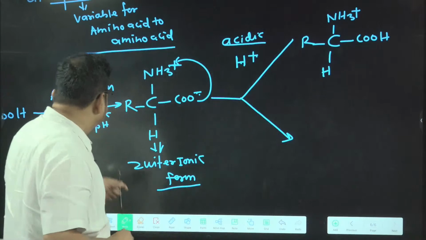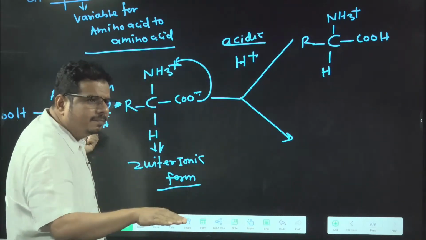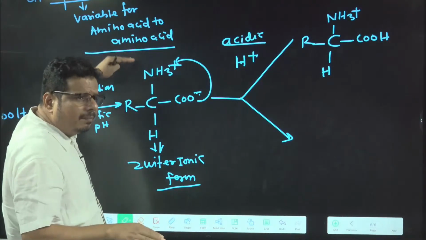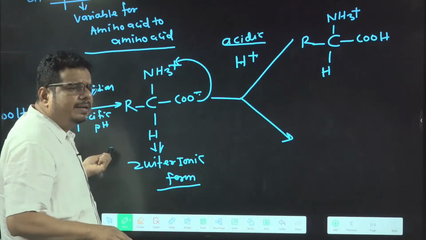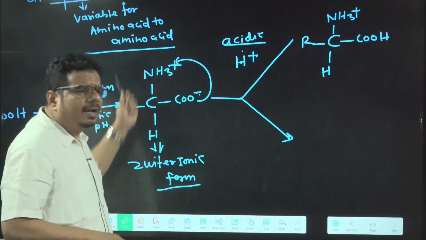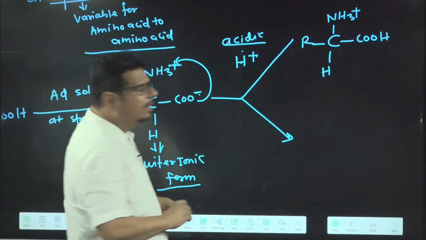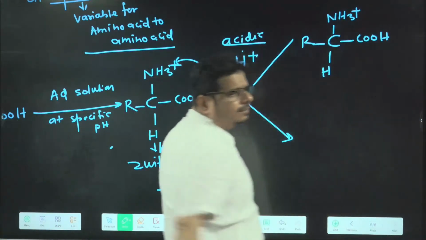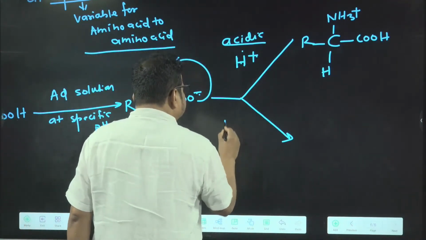So when you find the specific pH, below the specific pH becomes acidic, na? Above the specific pH becomes basic, from any referential. So suppose the referential is 5 pH, below 5 is acidic pH, above 5 is basic pH, we will consider like this. Getting the idea? So here it is getting which charge? Positive charge. Now at basic pH what happened?